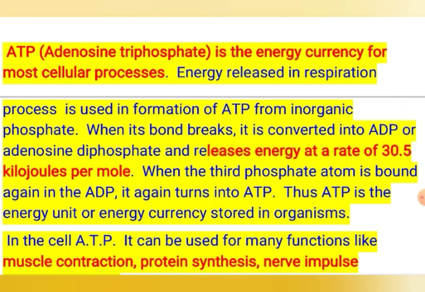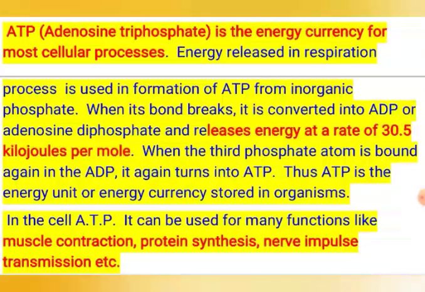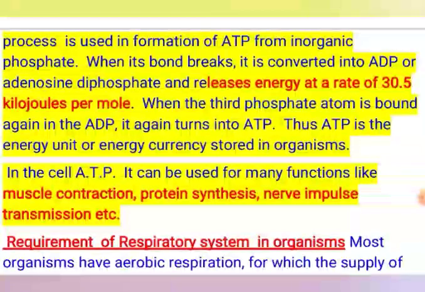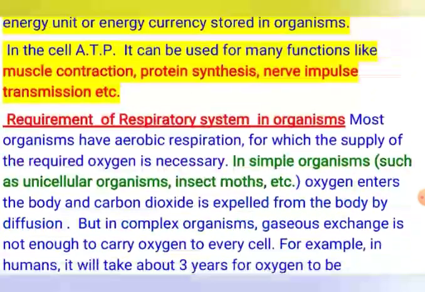When oxidation takes place, the energy released in the oxidation is again used up for the formation of ATP. So it is a reversible process, it keeps on going. So energy is stored this way. So we can say this ATP is an energy unit or energy currency in the organisms, and this energy is used for many functions like muscular contraction, protein synthesis, nerve impulse and transmission. Now let me study why